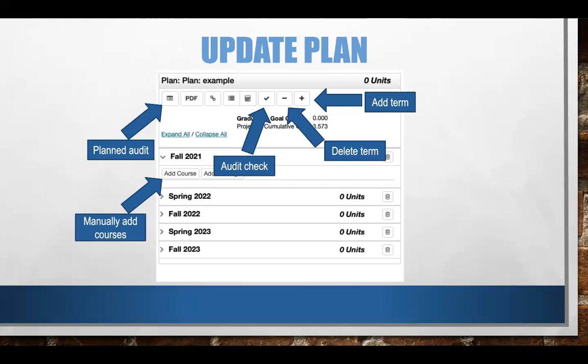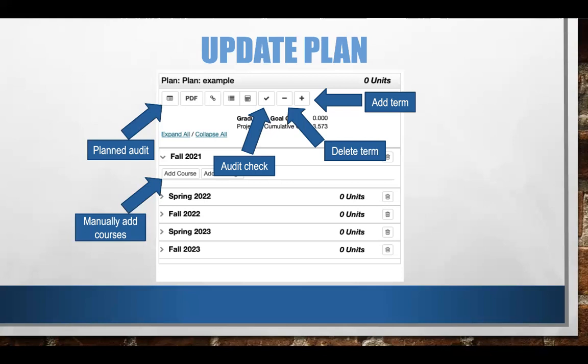Last but not least, on the very left of those same set of buttons, we have this calendar looking button, as I like to call it, and this will pull up a planned audit. This audit will show you your planned courses, in progress, and completed courses. I like to say that you can use this as a reference to know if your plan is being done completely and correctly. You know you still have things to work on in your plan if anything in that planned audit shows up as unfulfilled or red. You know your plan is complete when you see all purple, green, and blue.